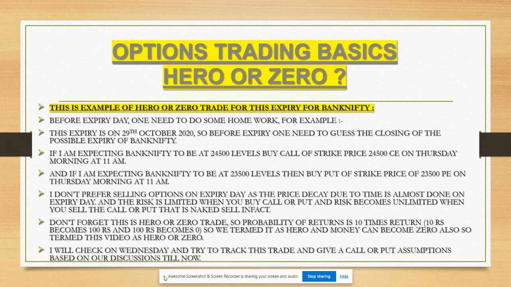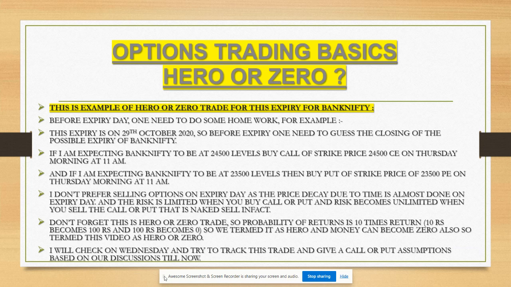Before the expiry day, one needs to do some homework. For example, this expiry is on 29th of October 2020. So before expiry, one needs to guess the closing of the possible expiry of Bank Nifty. Based on that guess, if you are expecting the Bank Nifty to close at 24,500 levels, then buy a 24,500 call option on Thursday morning at 11 o'clock. On the expiry day, make sure you buy it only after 11.